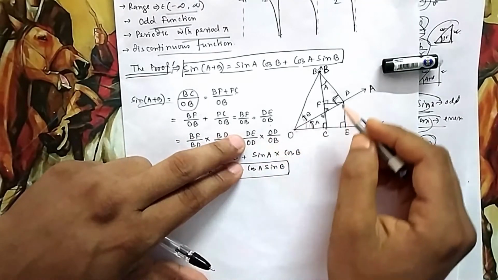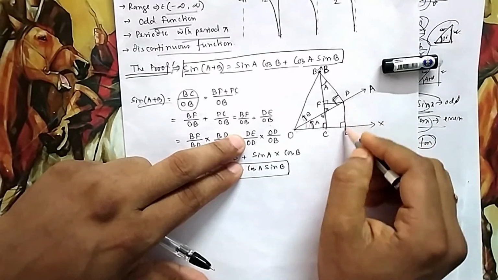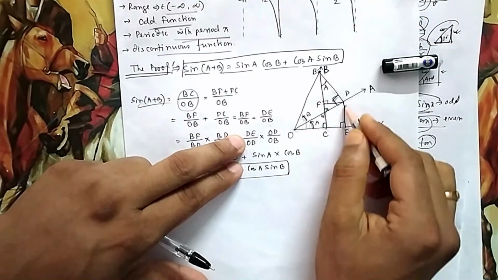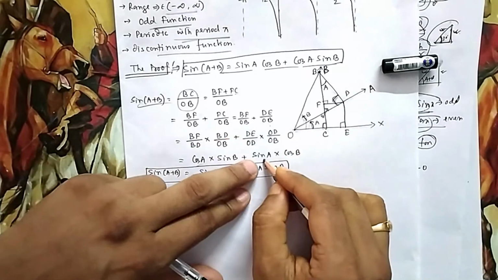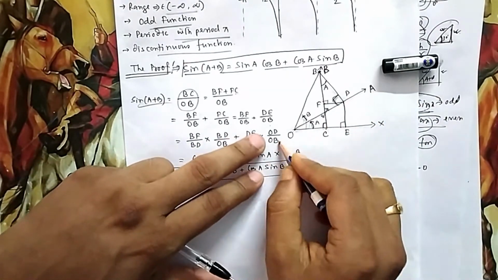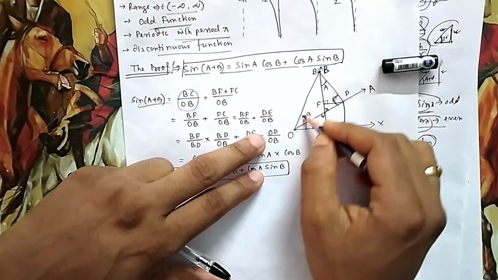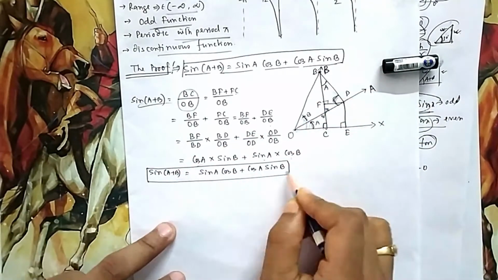Same, DE by OD. You take this right angle triangle, this is your A, this is height by hypotenuse, so it is sin A. Next is OD by OB. So this is a right angle triangle, base by hypotenuse, angle is B, so it is cos B. So as simple as it is.